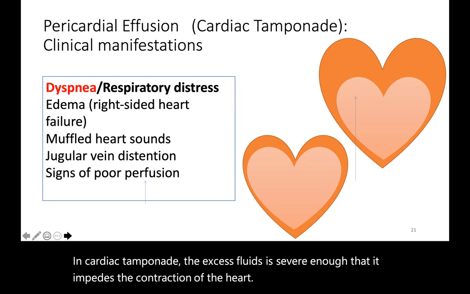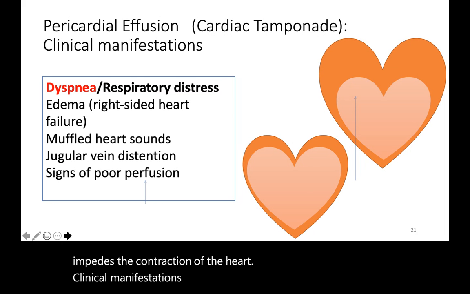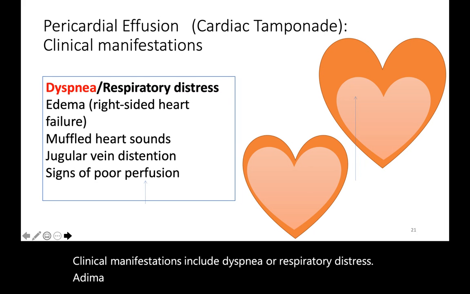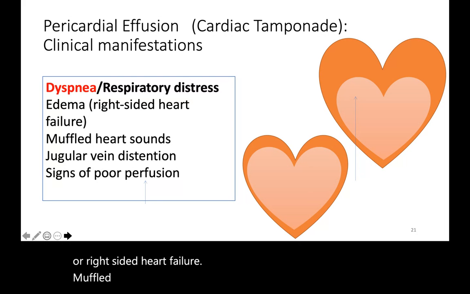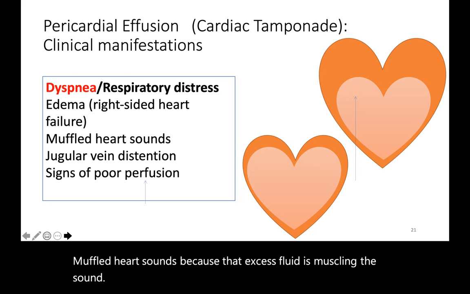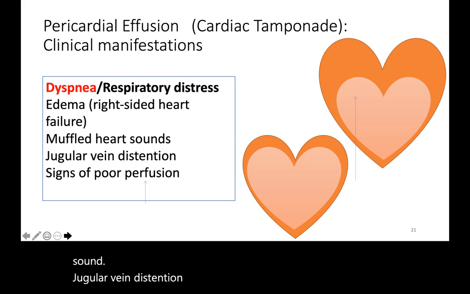Clinical manifestations include dyspnea or respiratory distress, edema or right-sided heart failure, muffled heart sounds because that excess fluid is muffling the sound, jugular vein distension, and signs of poor perfusion.